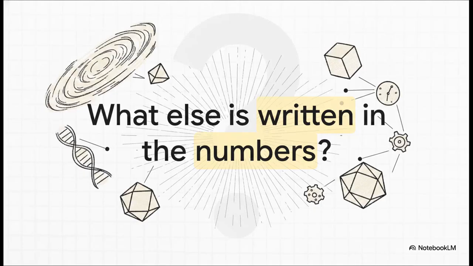Which leaves us with a truly staggering thought to end on today. If the bounded geometry of pure integers directly dictates the stable mass of spacetime itself, what else about our physical reality is already written in the numbers?